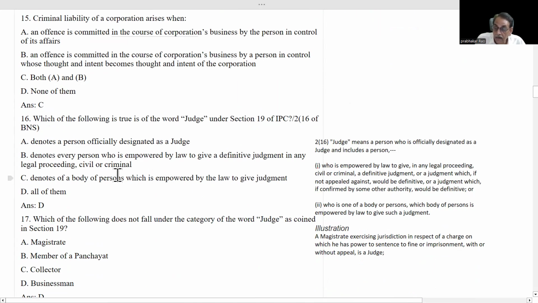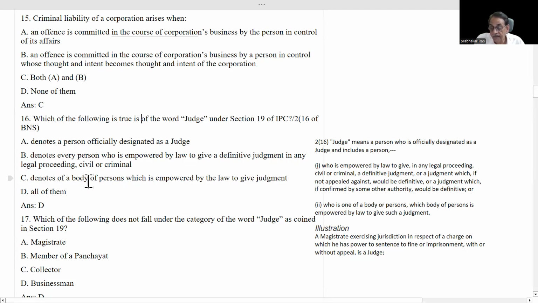Which of the following is true of the word judge under section 19 of IPC, section 216 of BNS? We have to read all the definitions so that you can understand these things. A: It denotes a person officially designated as a judge. B: Denotes every person who is empowered by law to give a definite judgment in any legal proceeding, civil or criminal.